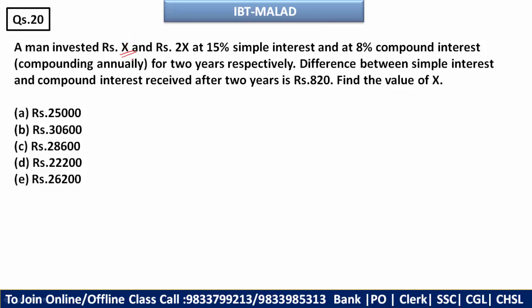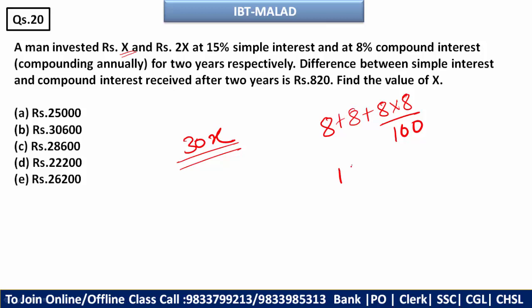So 15 plus 15 for 2 years, that will be 30 of this X, correct? So this is what total simple interest, and for compound interest you will do 8 + 8 + 8 × 8/100. Okay, so this will come to 16.64 for 2 years of 2X because it is applied on this 2X. So total will be 33.28X. And now this difference is saying how much? 820.